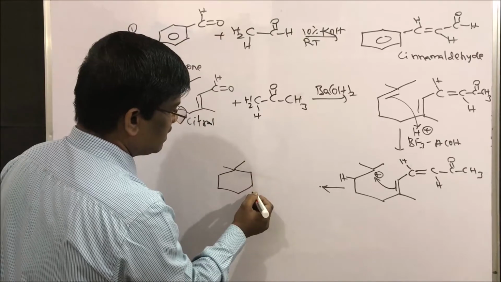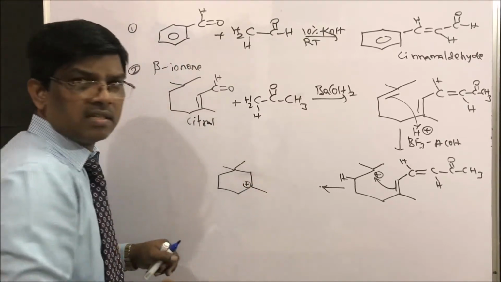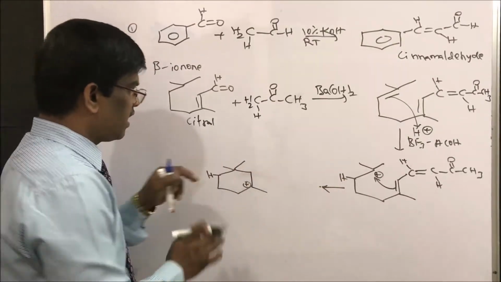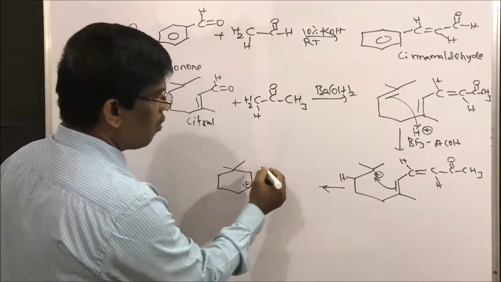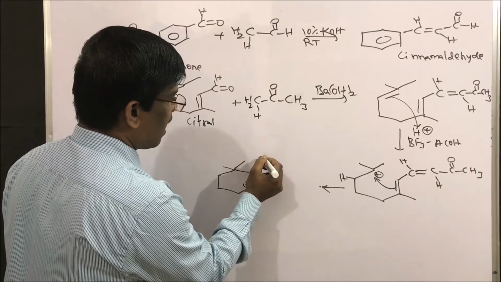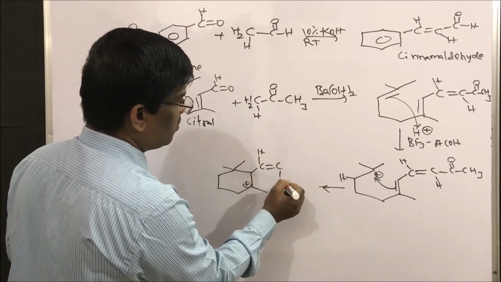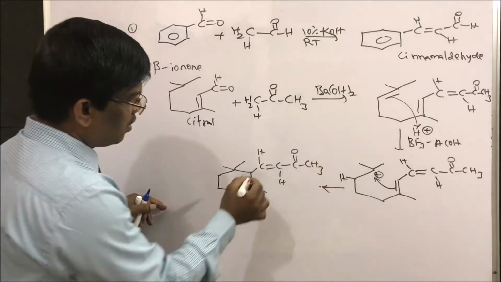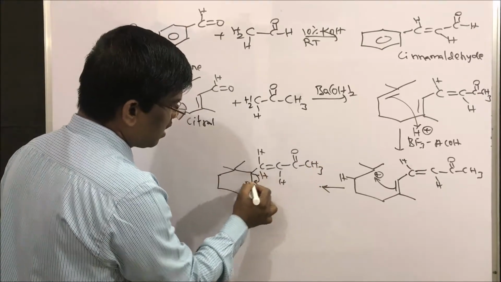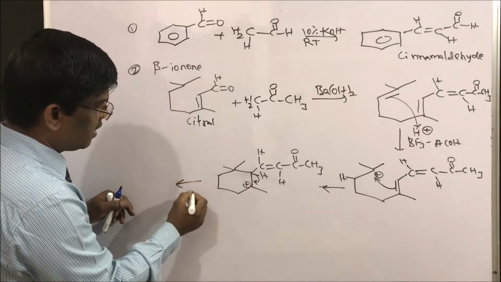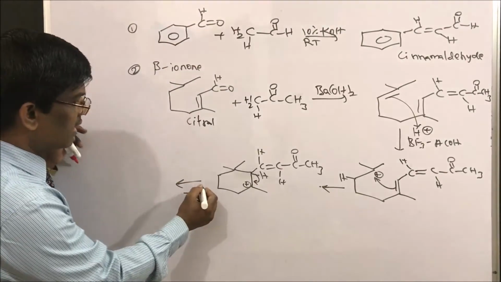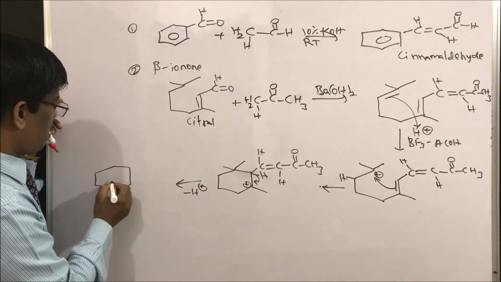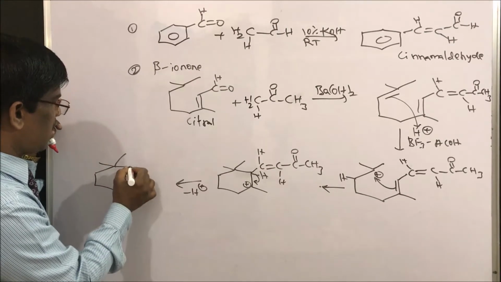Cyclization, yes, so this is a positive charge, and the hydrogen which was there, I wrote it for your understanding. Now this hydrogen will be here, with COOCH3. Now this hydrogen comes out, minus H plus. It is going to give, what is this? Beta ionone. This is beta ionone.